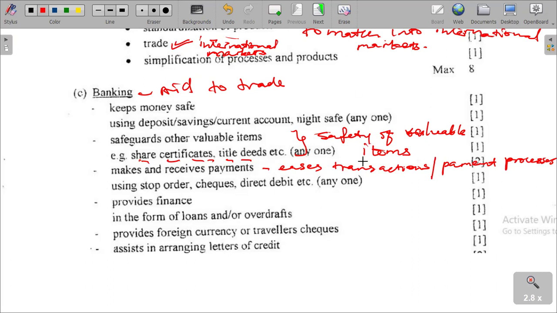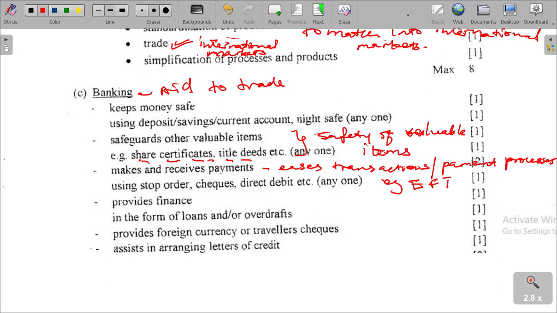E.g., the convenience of electronic fund transfer, where money can be transferred very fast, instantly, without carrying bulk money, without moving from one point to another. People can do banking and can transact anywhere. We talk about checks, direct debit, stop orders.